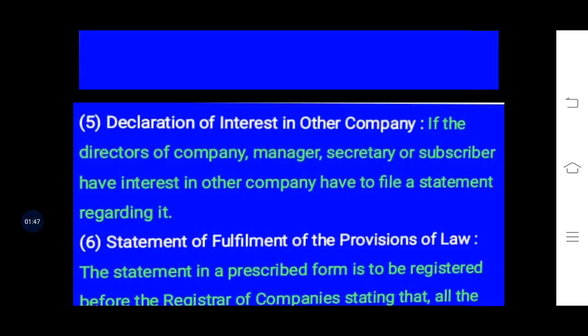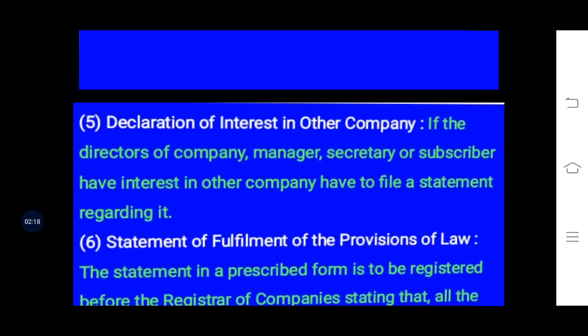Declaration of interest in any other company. Suppose I am the director of a tea company and I have a relation with a coffee company. Now tea and coffee are both substitutes, and if the business of tea increases, it can have an adverse effect on coffee, and if the business of coffee is increasing, it can have an adverse effect on tea.